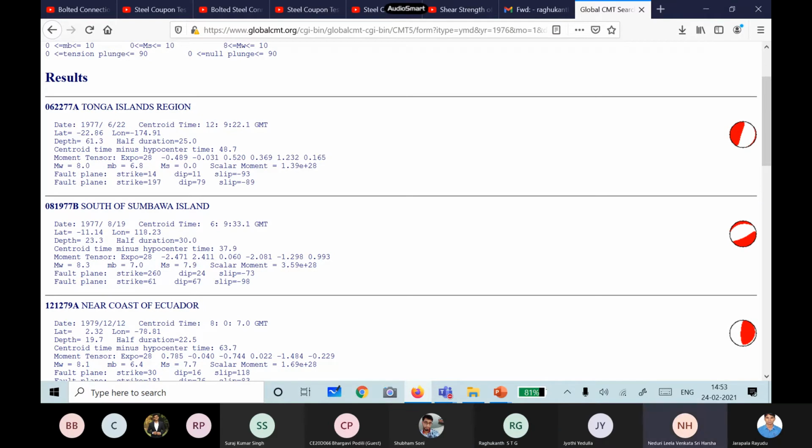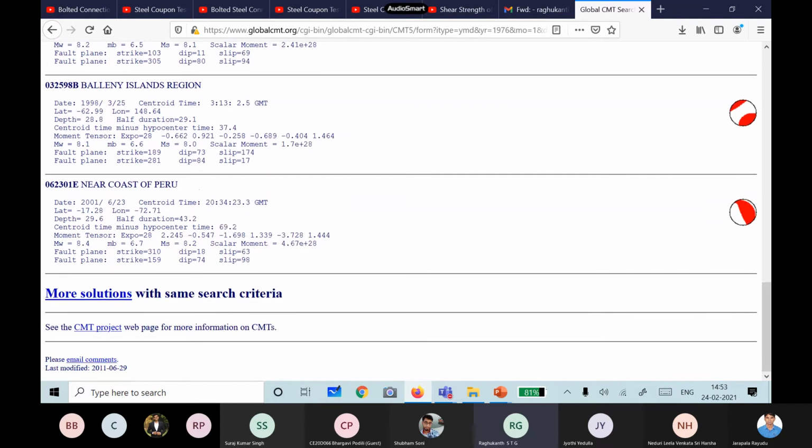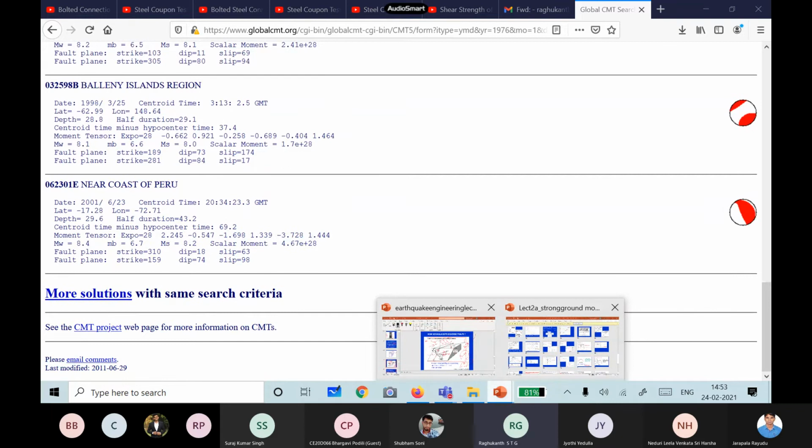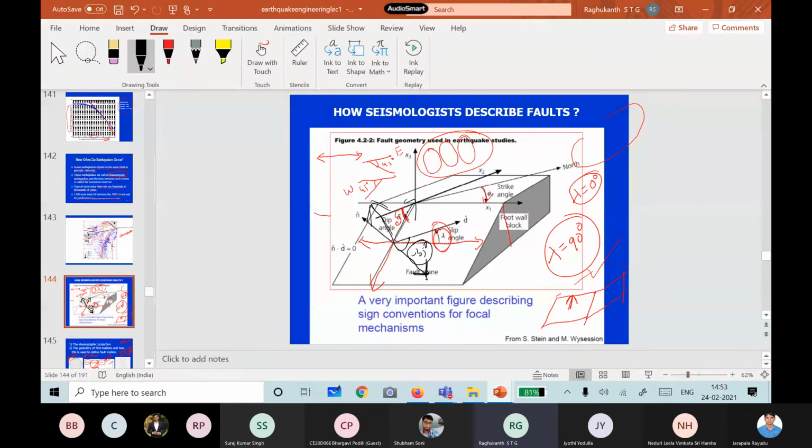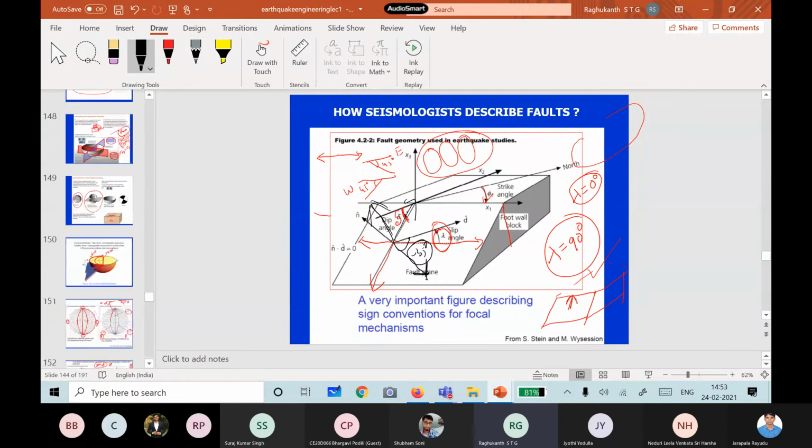We cannot say. You cannot say. So to say that, you have to do some extra work. You have to go to the field and do all kinds of work. Anyway, you people practice globalcmt.org. It's a very interesting thing, and if you are in earthquake engineering, you should be able to interpret all these results. So fine.